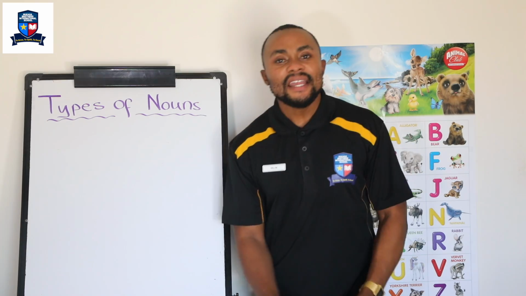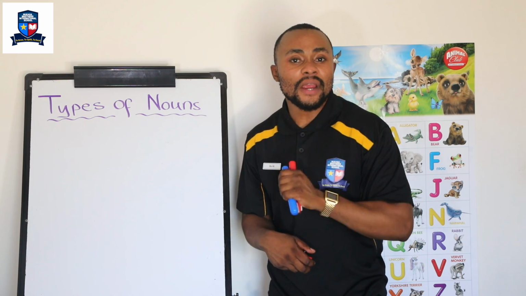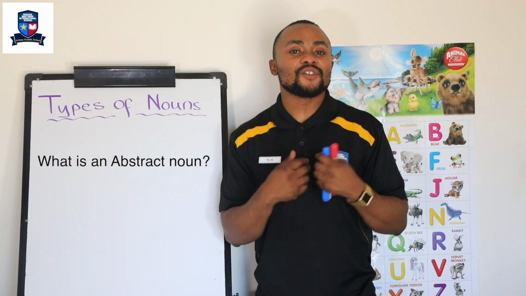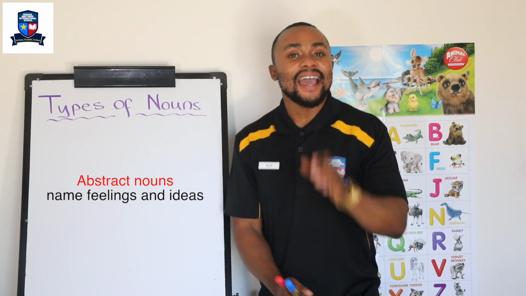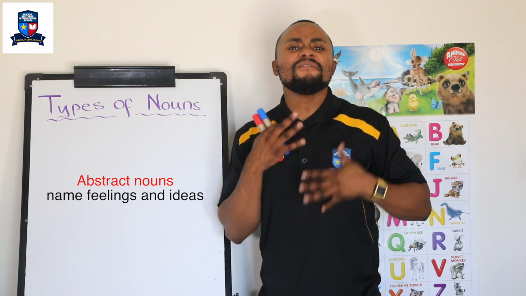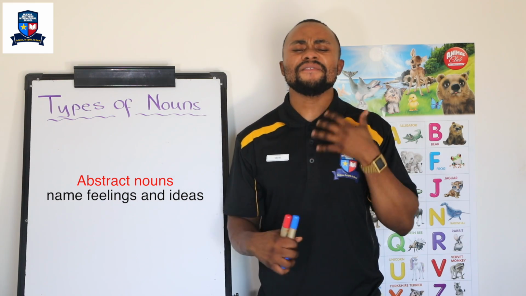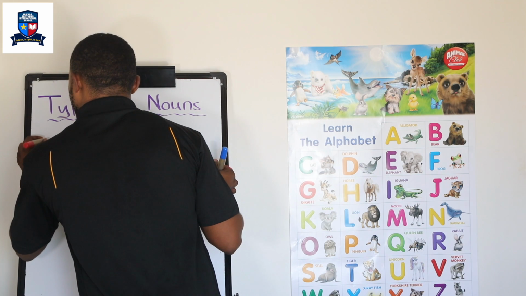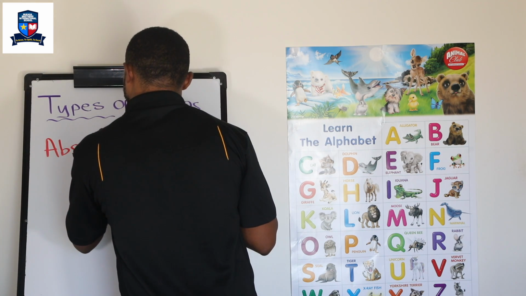Very good, well done. Now let's focus on the very last one, which is abstract nouns. The question is, what is an abstract noun? The answer to this: abstract nouns name feelings and ideas. They name feelings and ideas. So I'm going to write it up here. So I've got abstract noun.